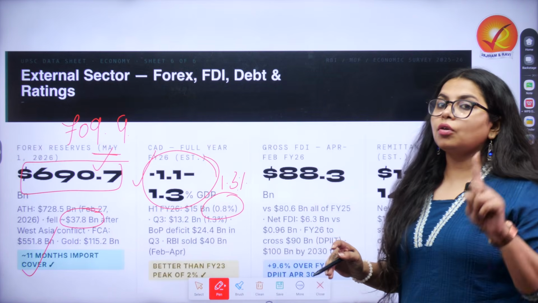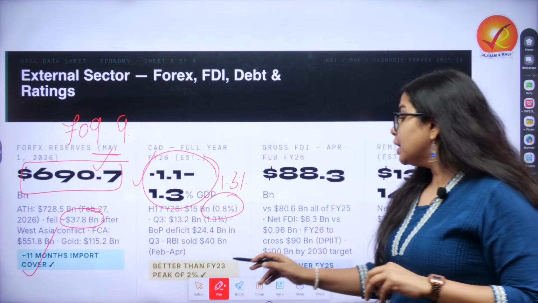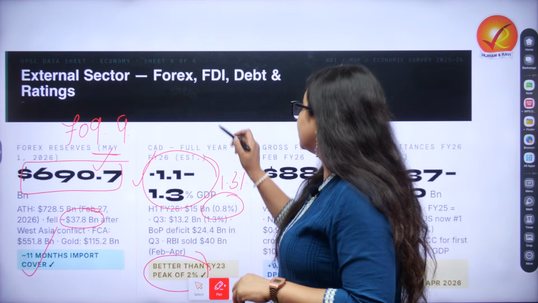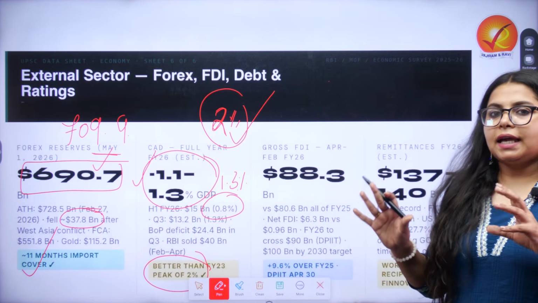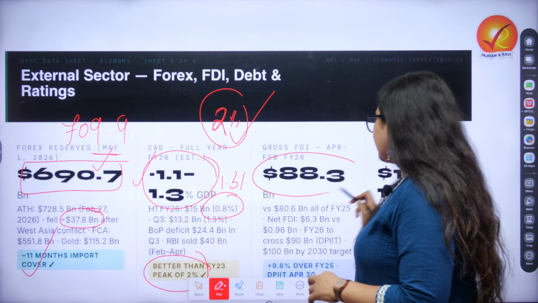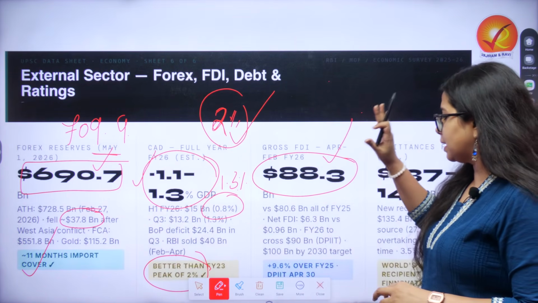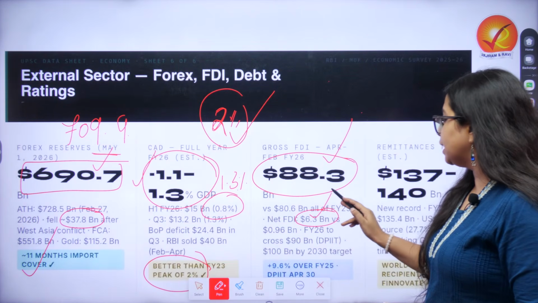Still, the Indian economy is doing way better as compared to financial year 2023, where our current account deficit touched 2%. Now, when we look at gross FDI, that is foreign direct investment, we look at $88.3 billion that has been present. Net FDI has been somewhere around $6.3 billion.